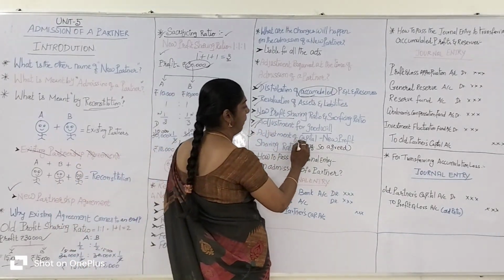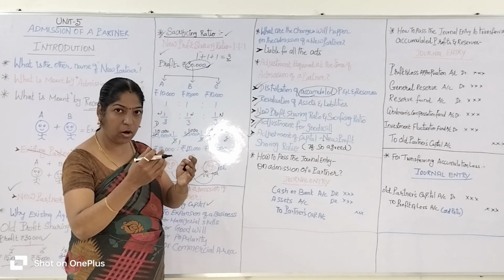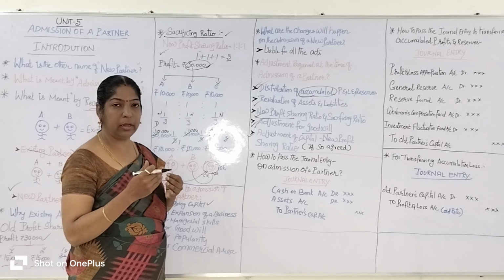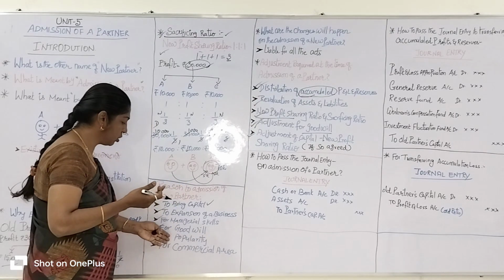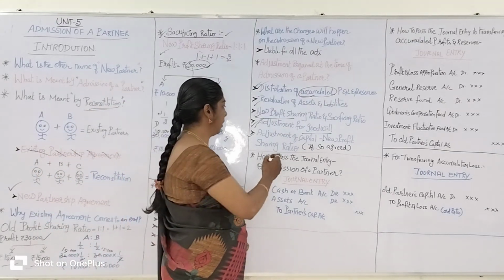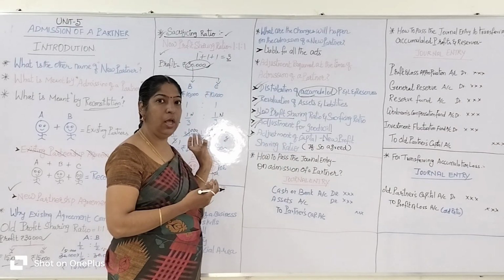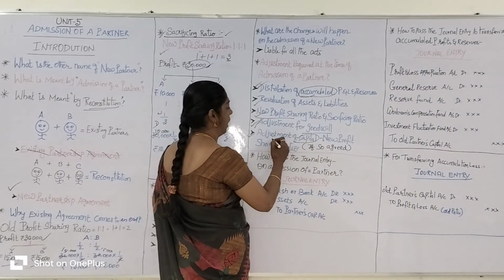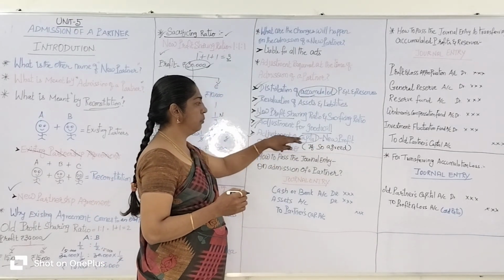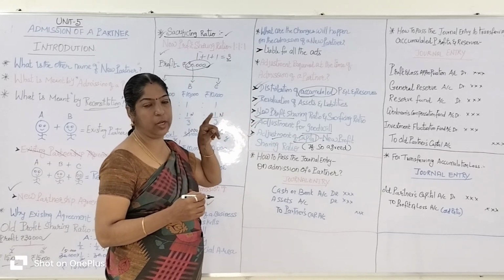Then adjustment of capital and new profit sharing ratio. Existing partners also contribute to their capital. The new partner, on admission, may bring capital in the form of cash or cheque, capital in the form of assets or commercial areas or goodwill or managerial skills like that. So a new partner also comes with some capital. Existing partners also have a capital. The capital should be adjusted on the admission of a new partner, and the new profit sharing ratio should be adjusted on the admission of a new partner.